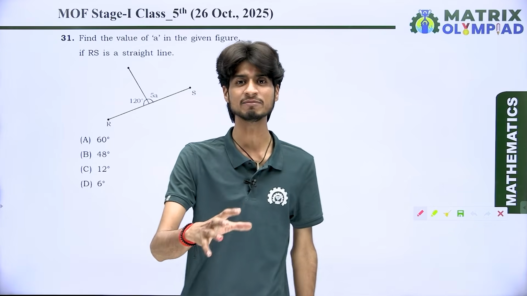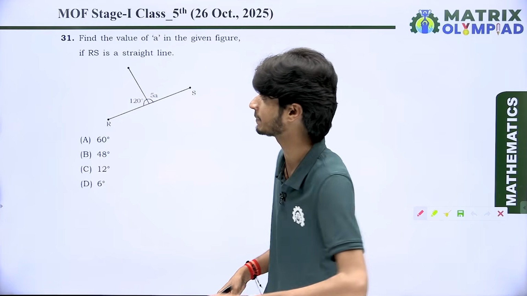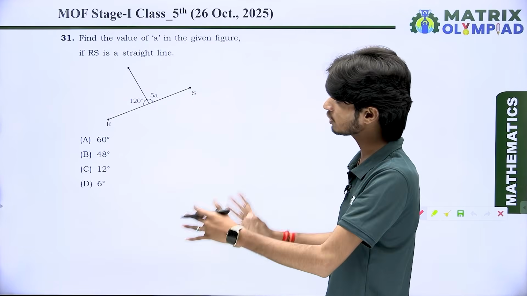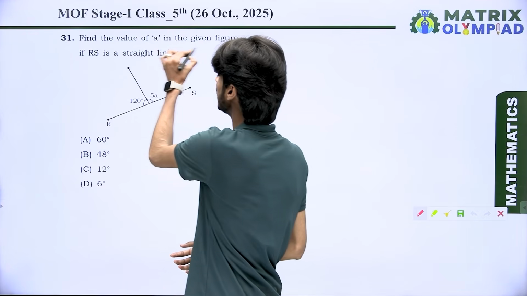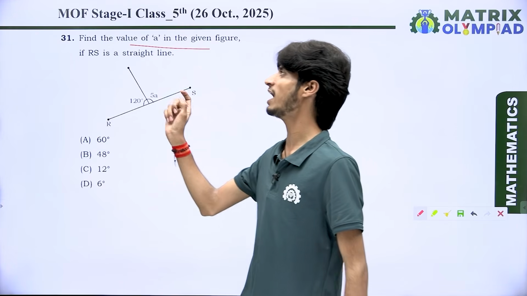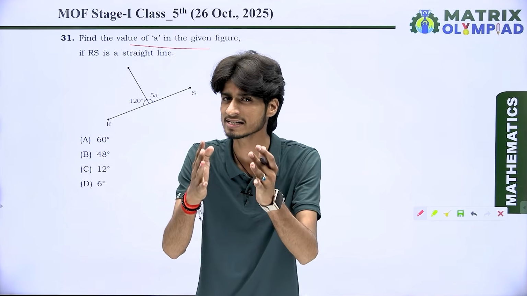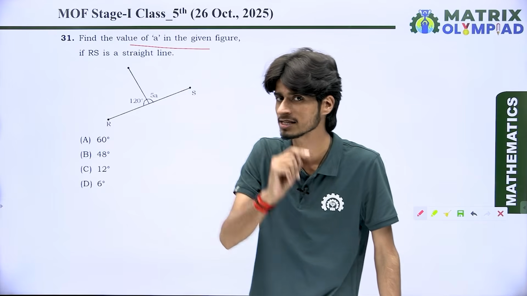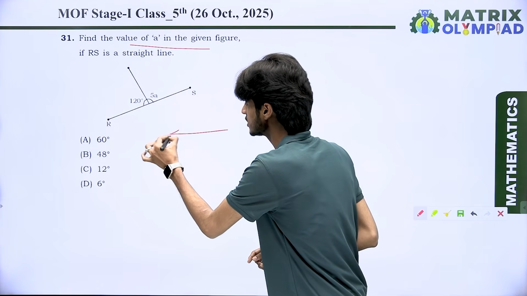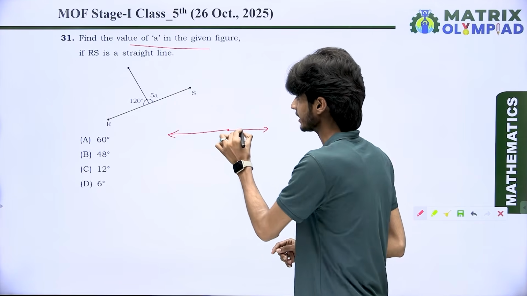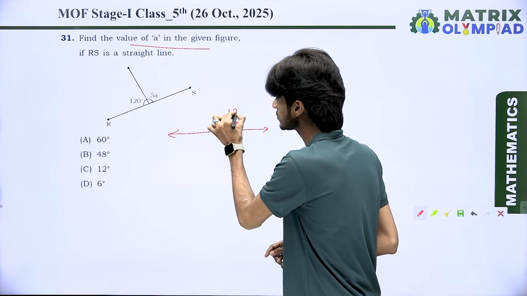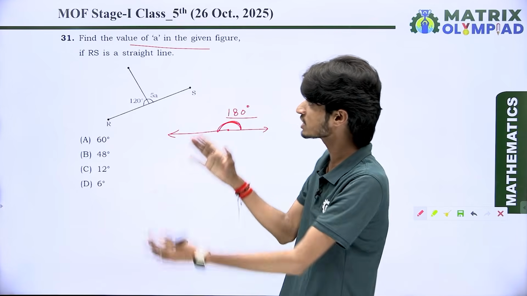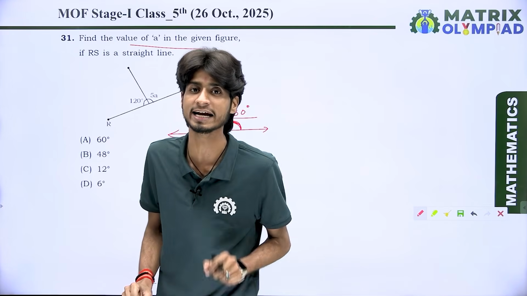Here we have question number 31 according to your examination paper, and this is question number one according to the section of mathematics. What is the question? Find the value of A in the given figure if RS is a straight line. Dear students, if the angle between two rays is 180 degrees, then we say both are in a straight line. That means a straight line makes an angle of 180 degrees.